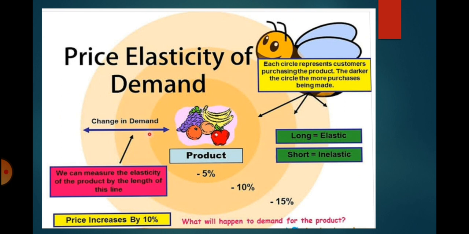If the price increases by 10% and as a result quantity demanded decreases by 15%, which is more than the increase in the price level, then the value of elasticity will be more than 1 and the good will have elastic demand. Thus, according to the formula, if the percentage change in price is more than the percentage change in quantity demanded, then the good is inelastic, whereas if the percentage change in price is less than the percentage change in quantity demanded, then the good has elastic demand.